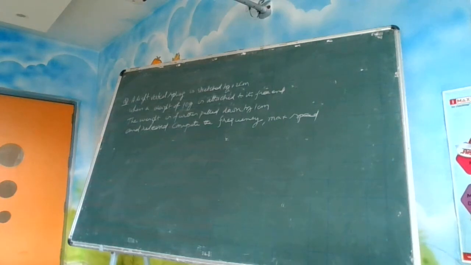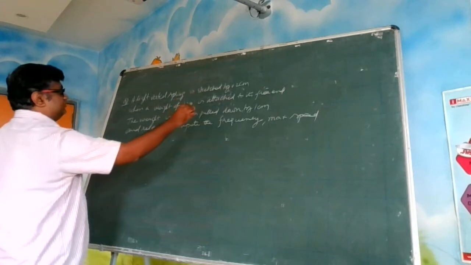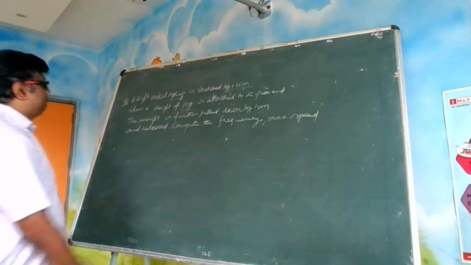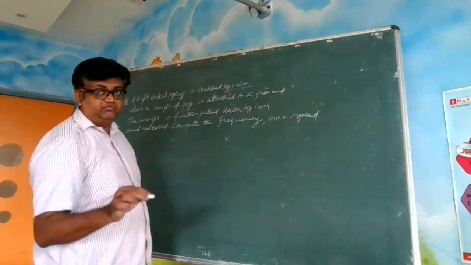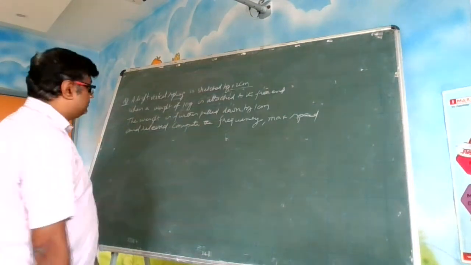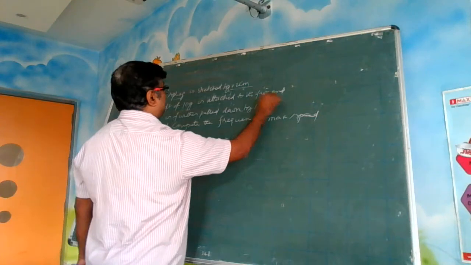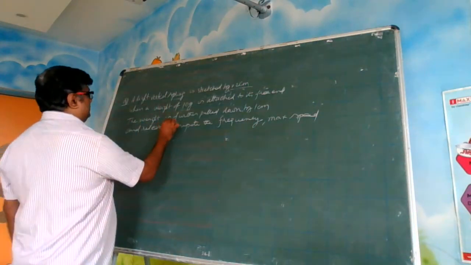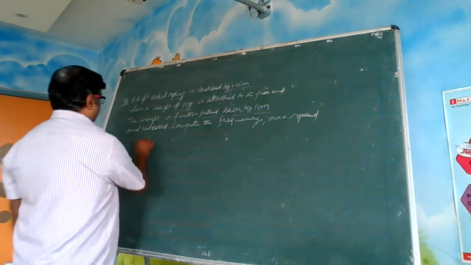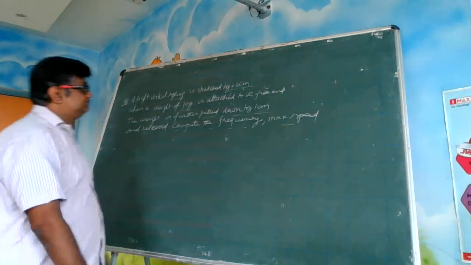Let us move to the next illustration. A vertical spring is stretched by 0.2 centimeter when a weight of 10 g, this is 10 grams, do not confuse this with the g, 9.8 meter per second square, is attached to its free end. The weight is further pulled down by 1 centimeter and released. Compute the frequency and the maximum speed.